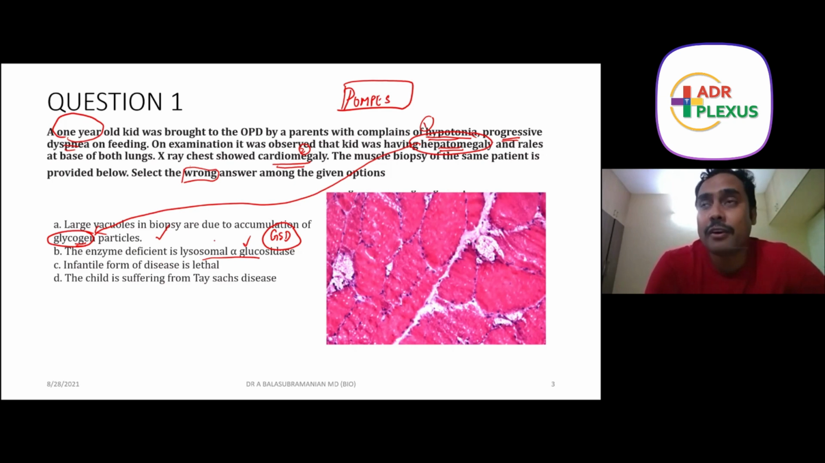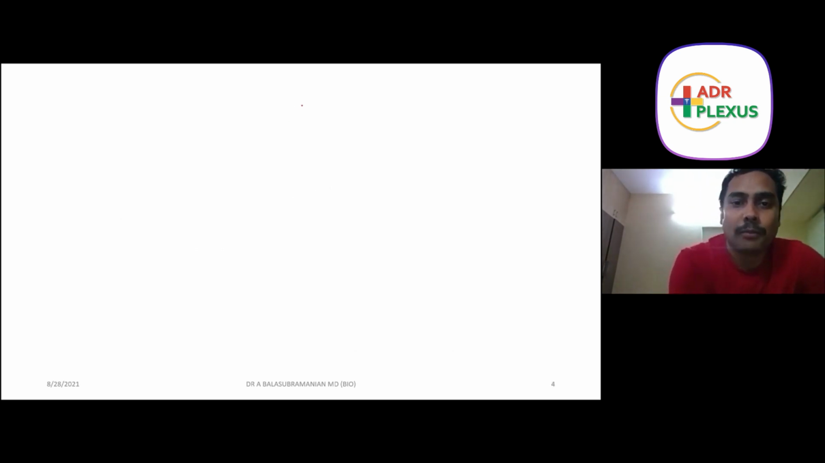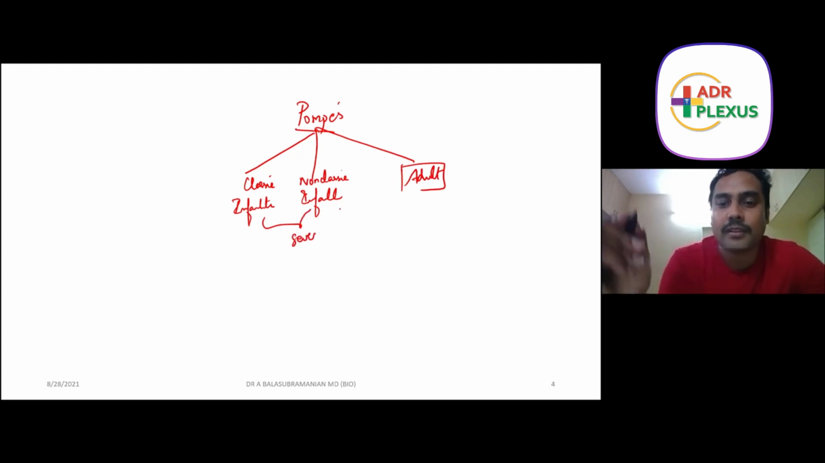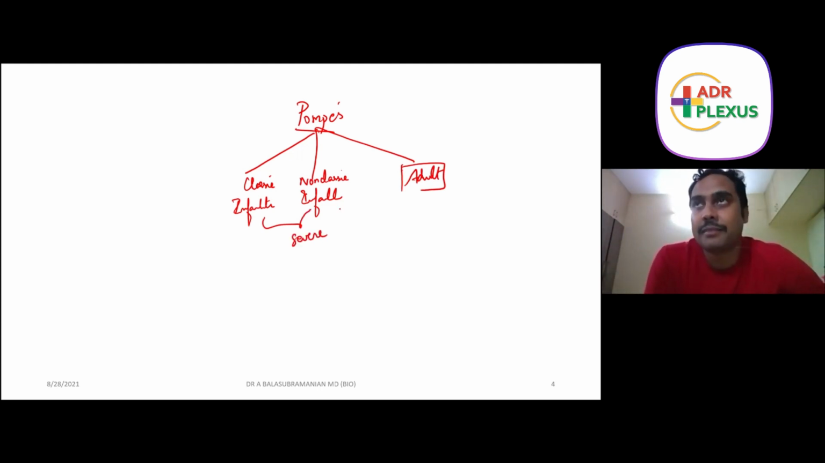Infantile form of disease is lethal. This is a little bit tricky. Pompe's has 3 different variants. One is classic infantile, the other one is non-classic infantile, and then there are some adult variations. Both the infantile forms are severe. The infantile form is very severe, resulting in death in less than 2 years.